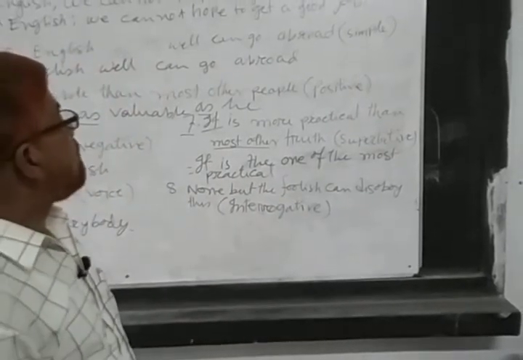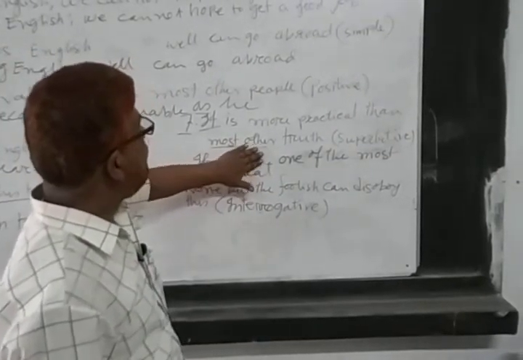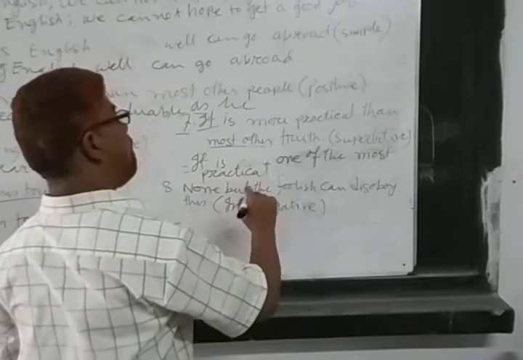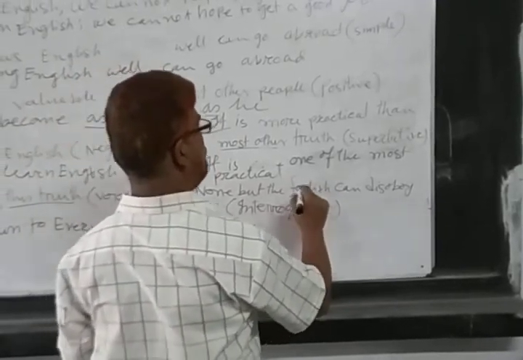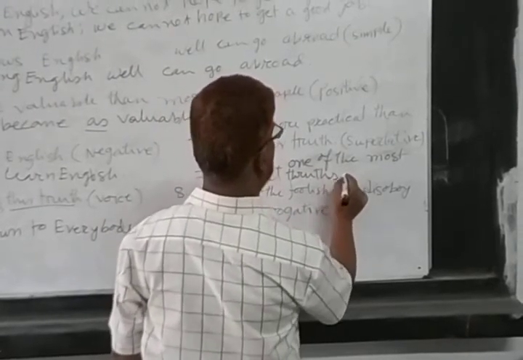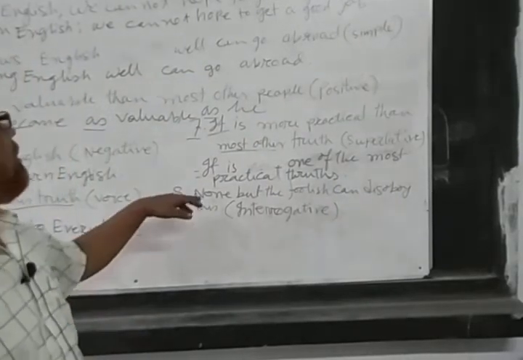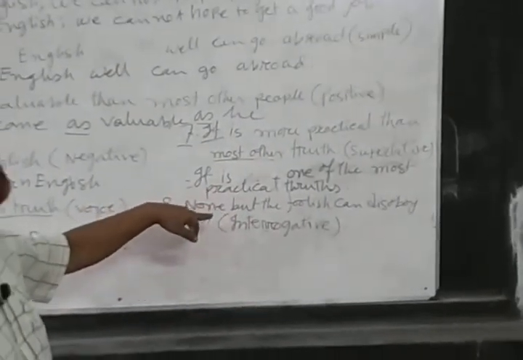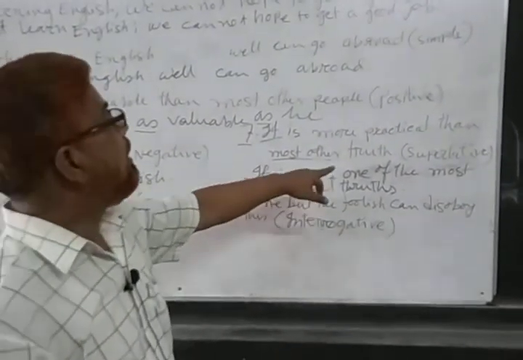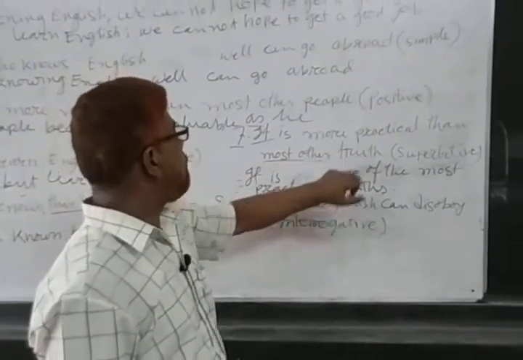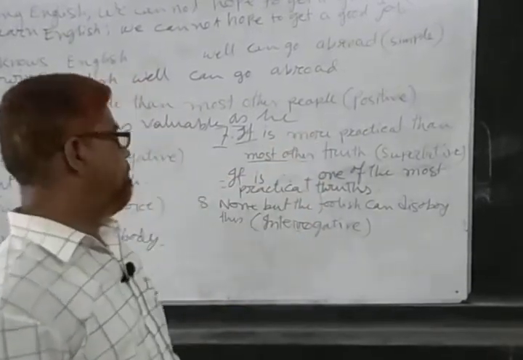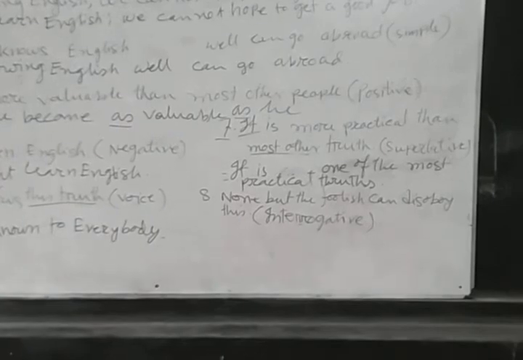It is one of the most practical truths. Truths. Because if you find one of in the sentence, the noun of the sentence will be plural. So in the question you can see truth, but in the answer you can see truths. Because of one of, you will use plural.